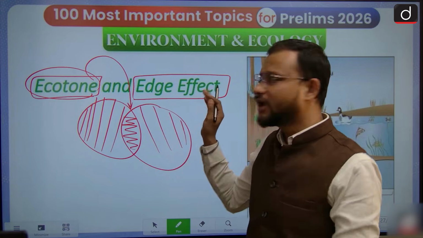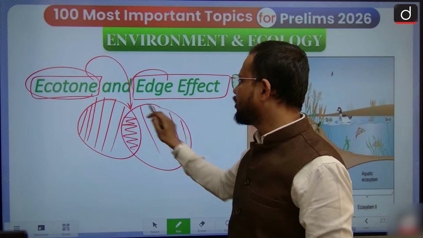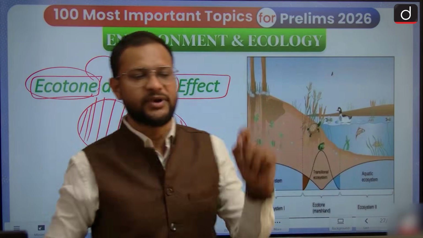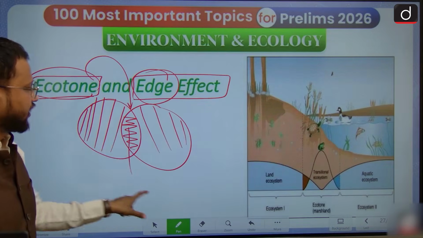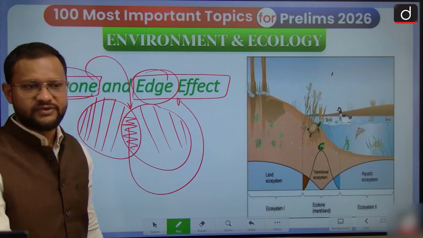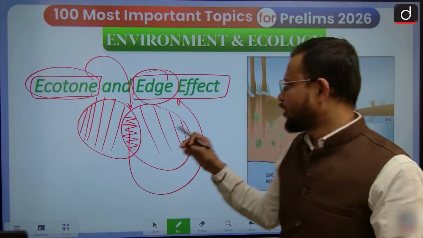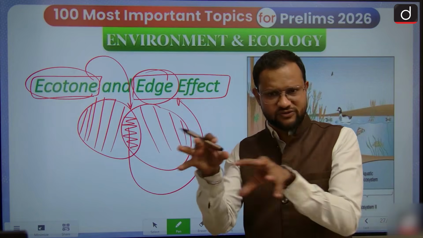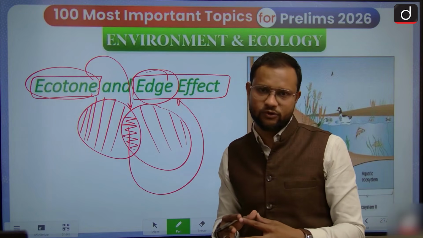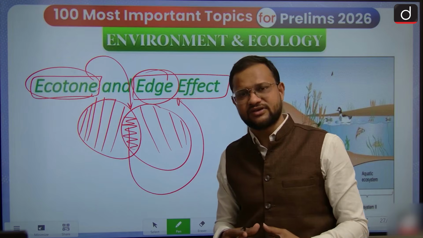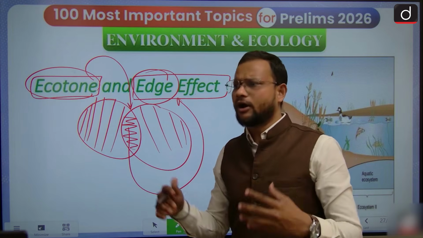So what is edge effect? The result or effect of being on the edge. That is simply edge effect. So for example, the Royal Bengal tiger, which you will find on the confluence of the deltaic ecosystem, aquatic ecosystem and terrestrial ecosystem also. Or consider the gharial, that is again a result of this. Or you will find pangolin.